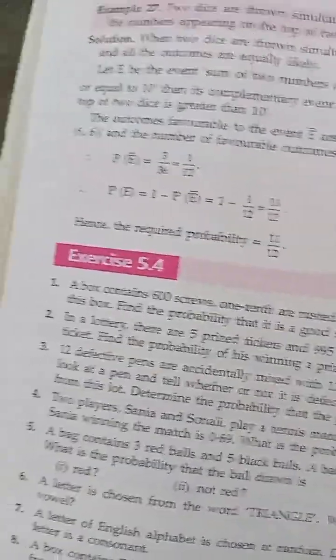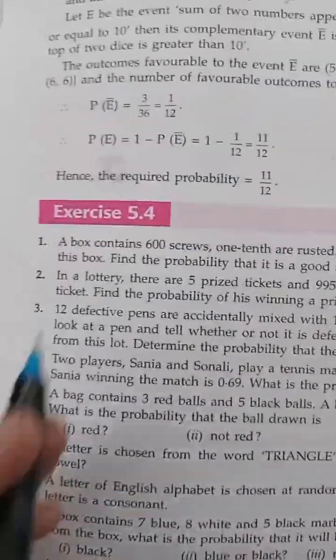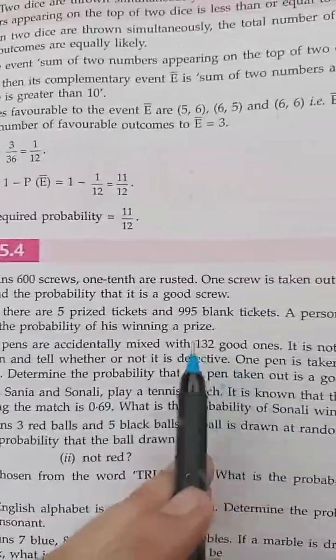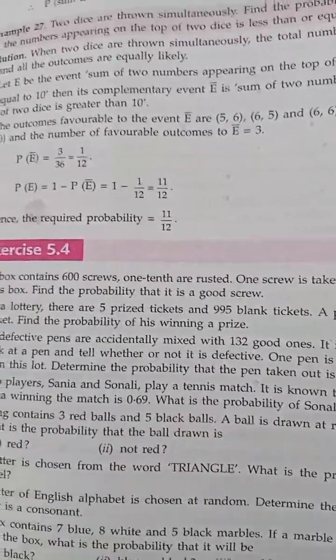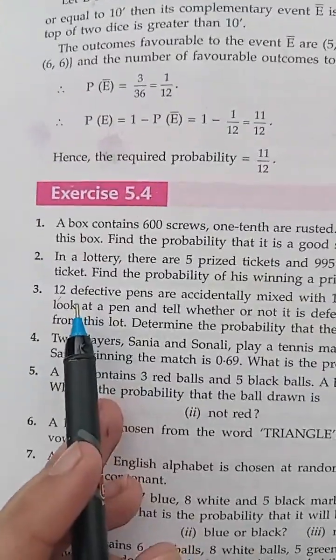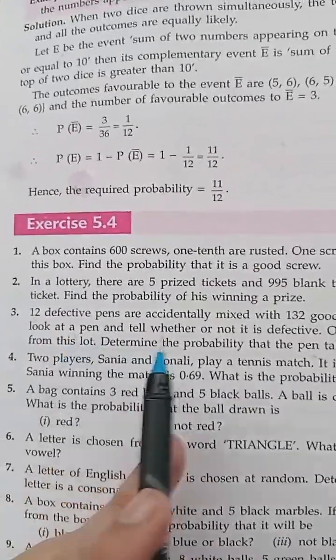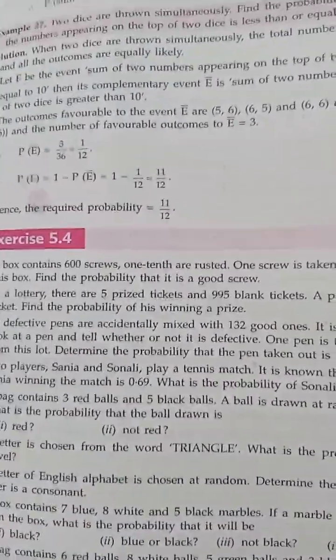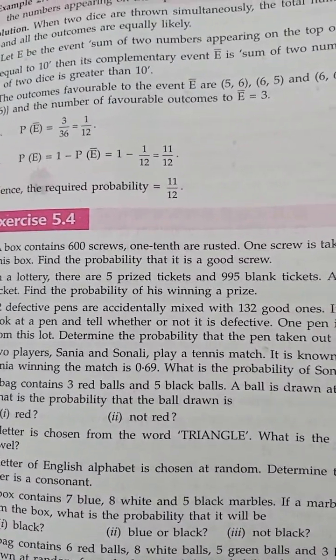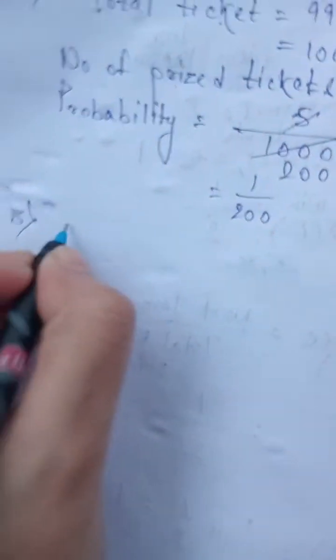So 12 defective pens are mixed with 132 good ones. Can you tell me the total number of pens? Obviously it will be 132 plus 12, whether it is good or bad. How many pens you have, that is the matter.